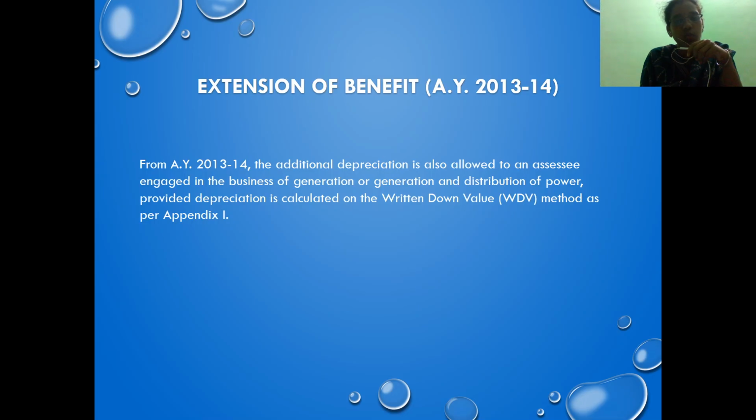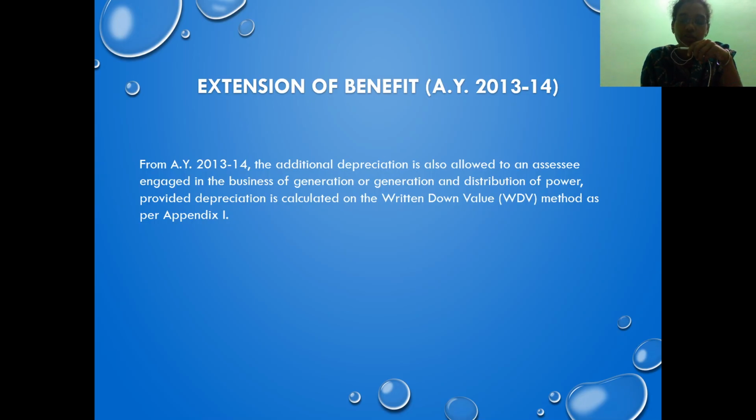There is also one more condition: the business which is making use of that plant or machinery should be into a manufacturing or production process, or into generation and distribution of power.